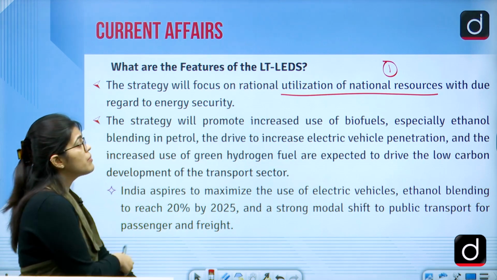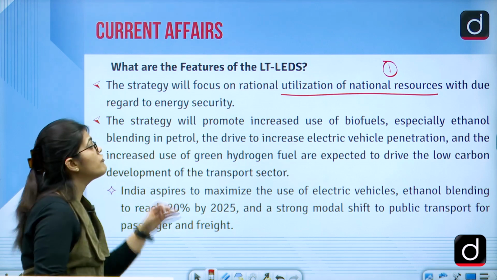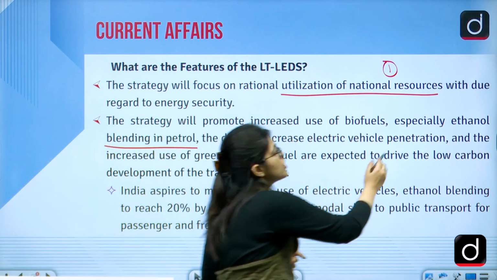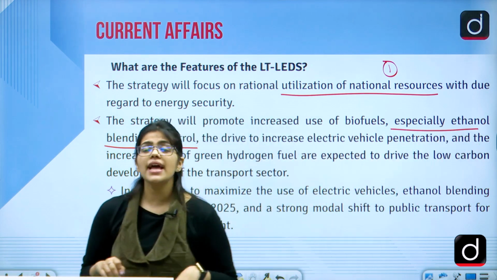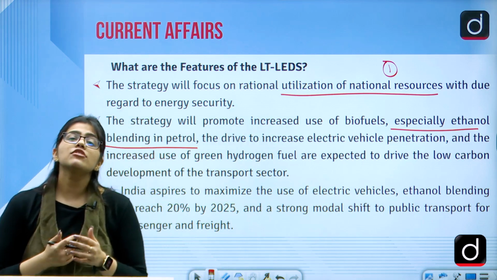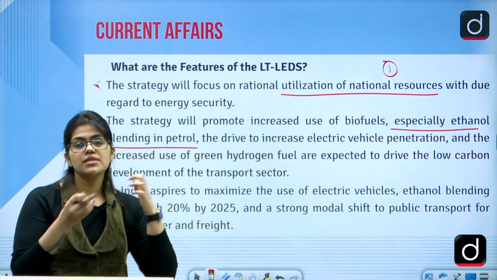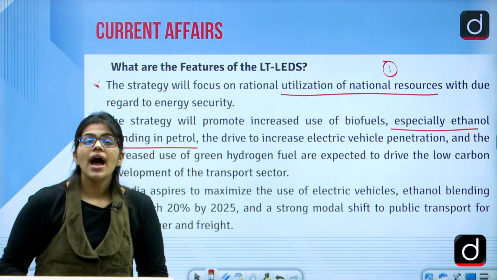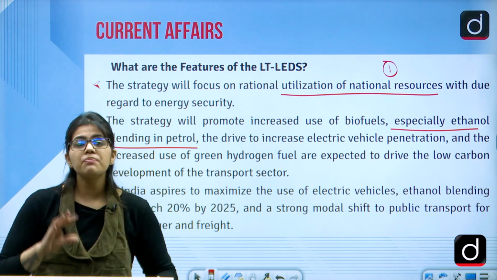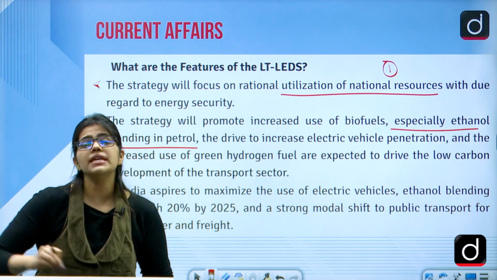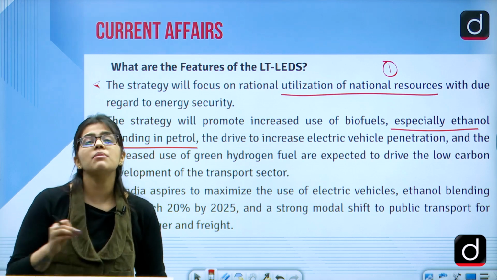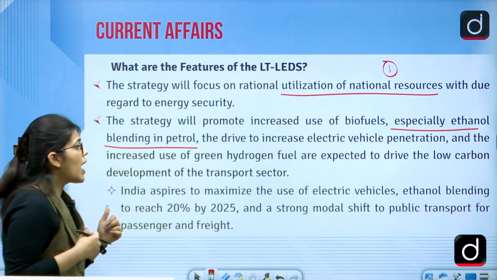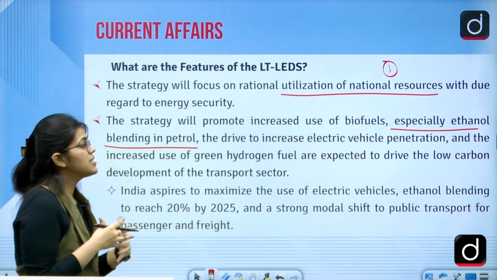The strategy will promote an increase in the use of biofuels, especially ethanol blending in petrol. As we discussed in the first slide, ethanol blending is done when ethanol is mixed with gasoline. There is always some oxygen in ethanol, so more complete combustion happens, and a smaller amount of harmful gases would be emitted. This is why ethanol blending is being done and promoted.